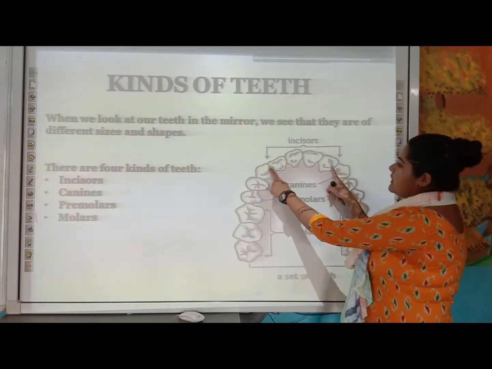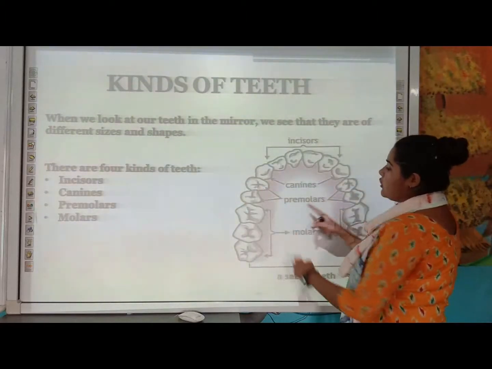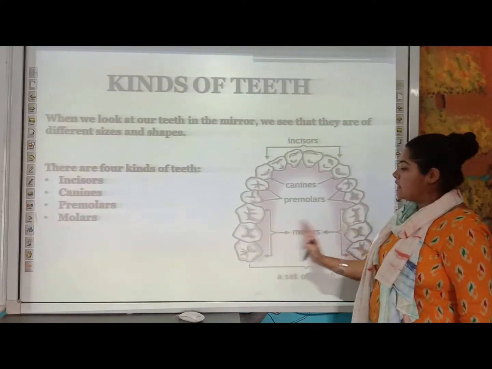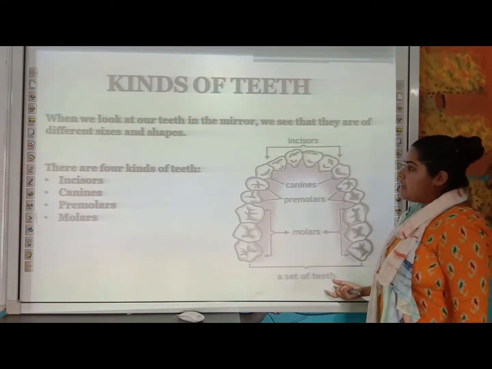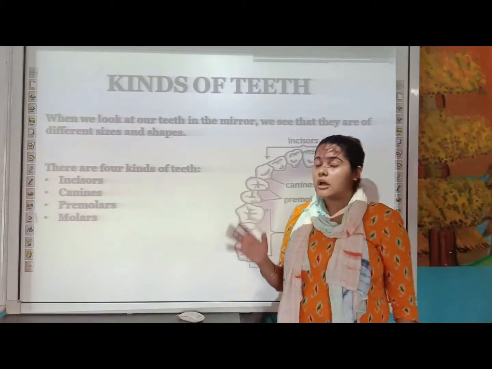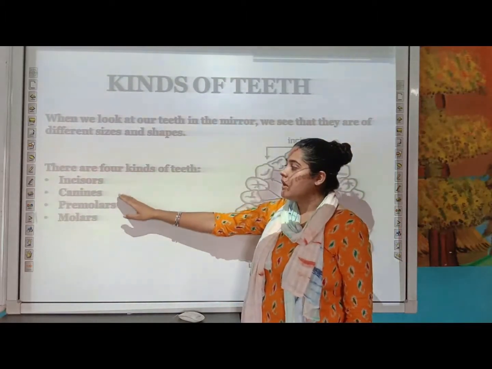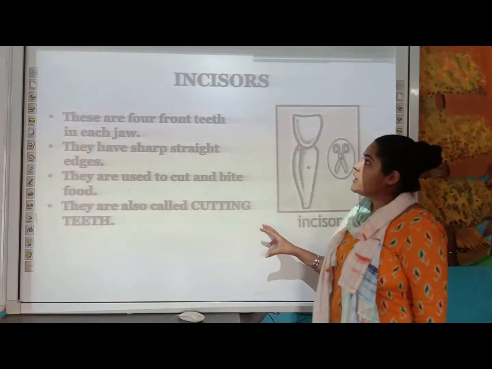Then beside that you can see there are two canines, and then the next two sets are your premolars, and then the three sets on the left and right side of your jaw are the molars. So these are the complete set of your teeth. So how many kinds of teeth are there? There are four kinds of teeth. Those are incisor, canine, premolar and molar. So let us begin with your incisor.